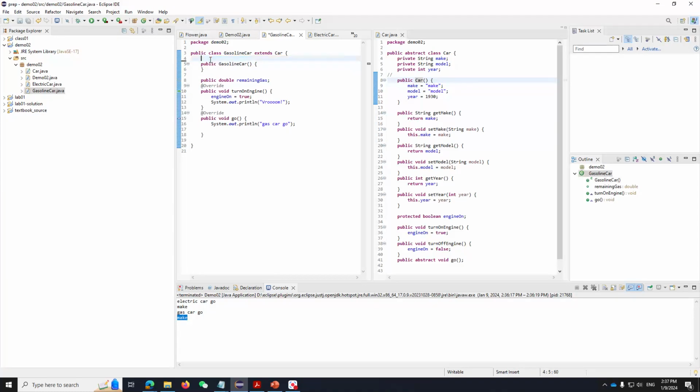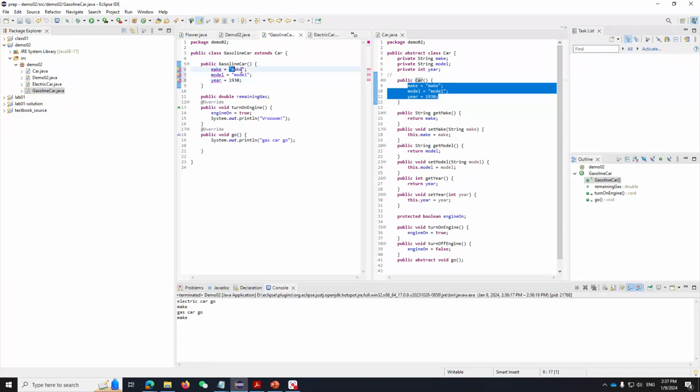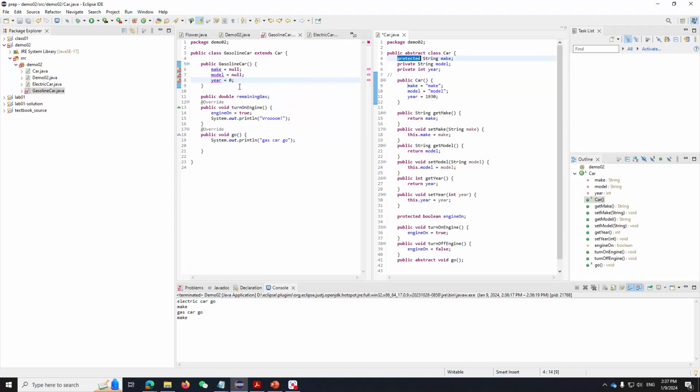Now, what if I don't want it to be make, right? What you can do is that you can write your own default behavior. You can say, okay, the make should be null, the model should be null, and the gasoline car's number should be 0. Okay, and once again, I should change this to protected so that my program can work, right? Because otherwise they can only be accessed within car.